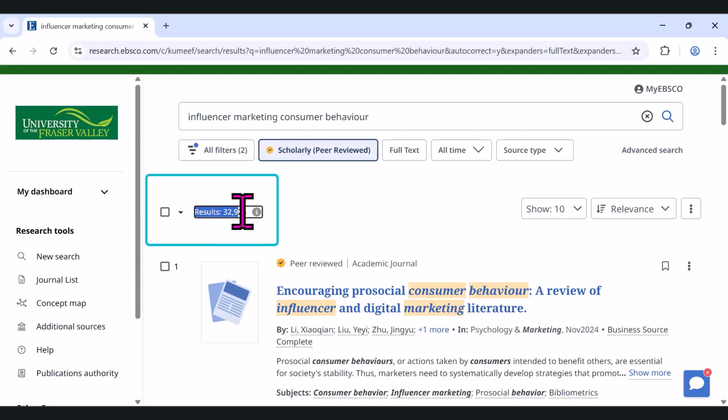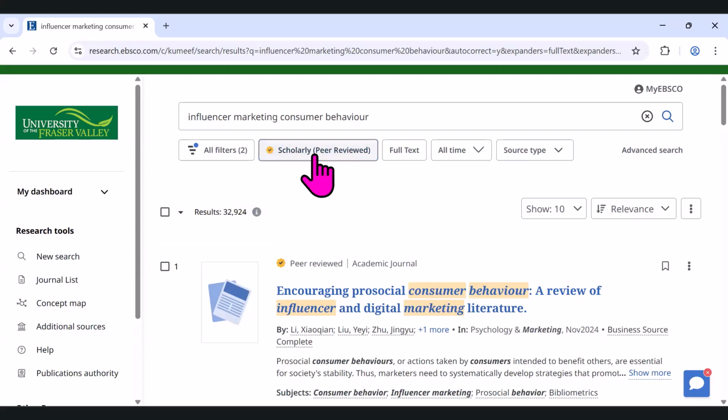You'll notice my results go down now to 32,000. So imagine taking a look for scholarly articles about influencers' impact on consumer behavior, and looking at over 50,000 results, it would have been so difficult to find those. So doing these little tweaks at the start to influence your search will help you in choosing the best article for your topic.